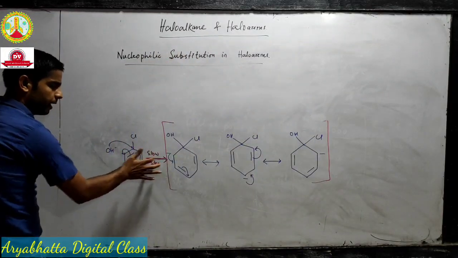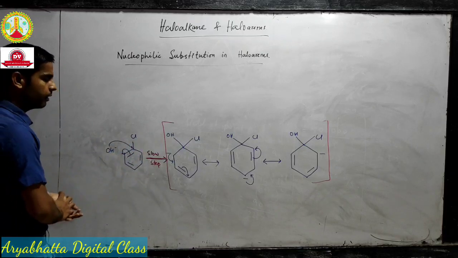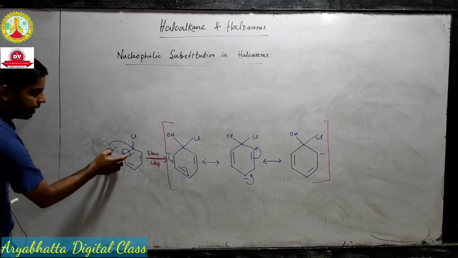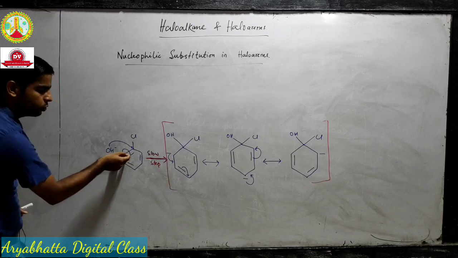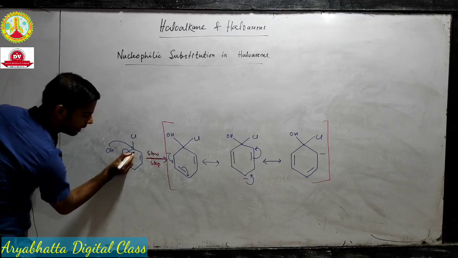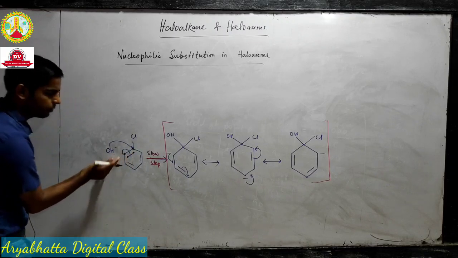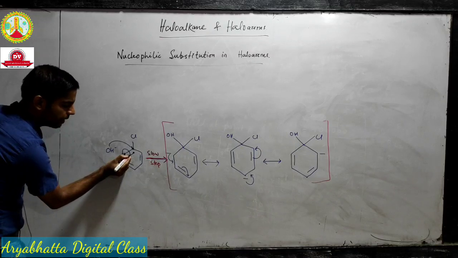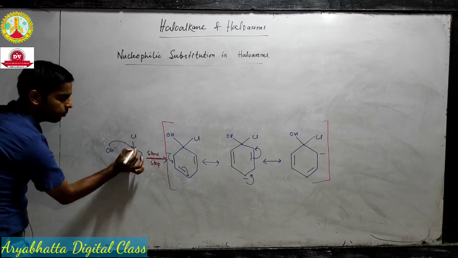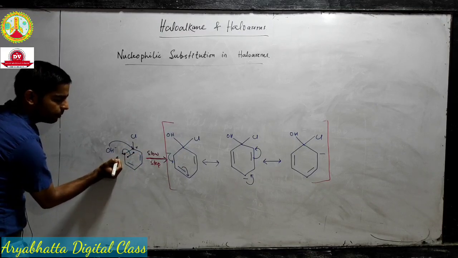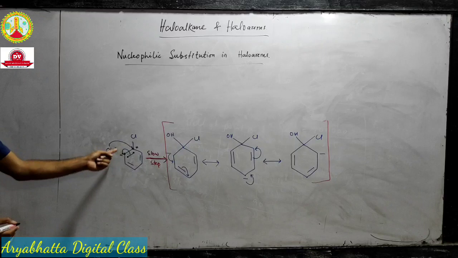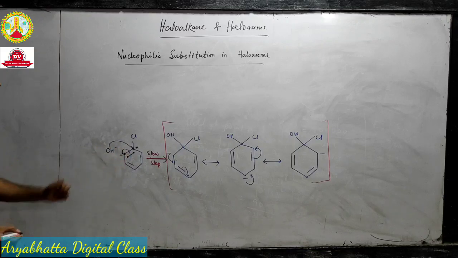In the first step, and the first step is the slow step, what will happen? See, I have drawn an arrow like this. If this pi bond has 2 electrons shared between this carbon and this carbon, then as soon as we take this electron here, this carbon will lose an electron, so it will get a positive charge, and this carbon will gain an electron, so it will get a negative charge, since the arrow is moving towards the next carbon.